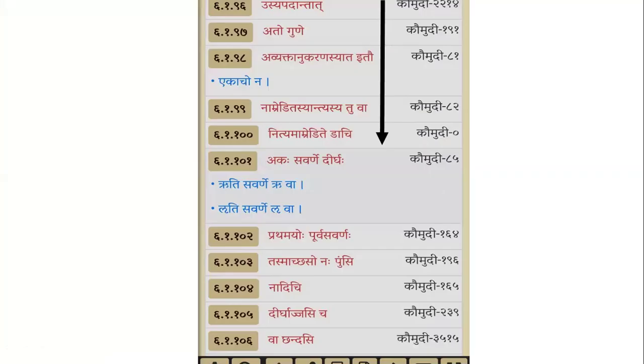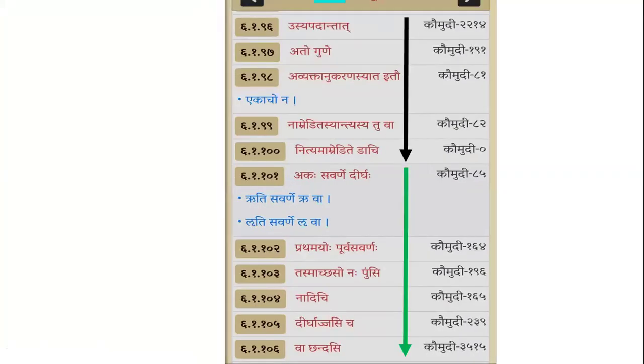Okay, in the last class we discussed these 5 sutras: Usya padantat ato gune, avyaktanukaranasyaitau namreditasyantyasya tuva nityamamredite dachi. Most of these deal with pararupa adesha. So today we shall study these sutras: Akasavarne dirgha, pratamayo purva savarnaha, tasmacha so napumsi, nadichi dirghajasi cha vachandasi, and one more sutra, ami purvaha 6.1.107.